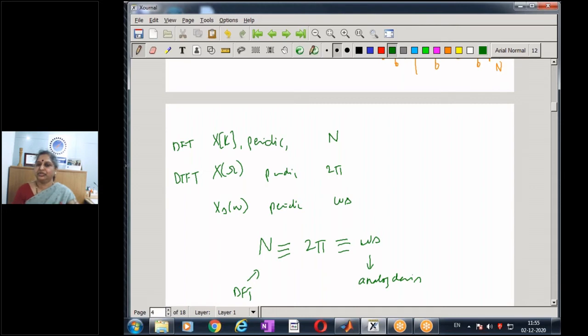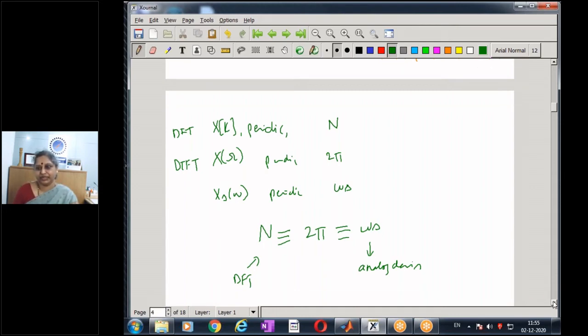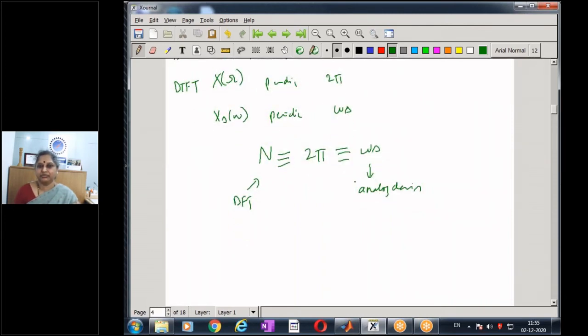This helps us to compute. So after getting this, through this observation, we can compute an n-point DFT and map it to the analog frequency omega s. This is possible because of our understanding of the sampling theorem, the discrete time Fourier transform, and the n-point DFT. They are all related together, and we can compute each of these components by different methods.